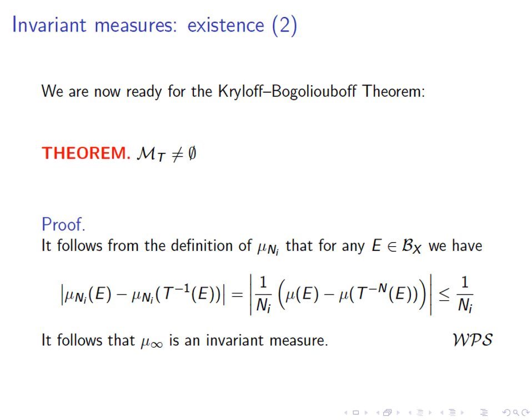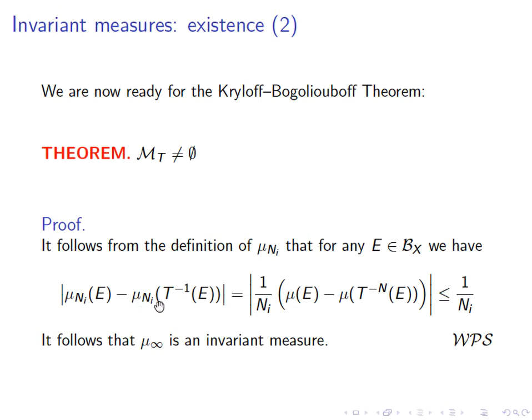So let's look at the measure mu sub n_i, and how close it is to being invariant. If we apply mu sub n_i to some measurable set E, and we subtract from that mu sub n_i applied to the preimage of E, well, mu sub n_i is the average of mu of E, mu of T inverse of E, mu of T to the minus 2 of E, and so on, all the way to T to the minus n plus 1.